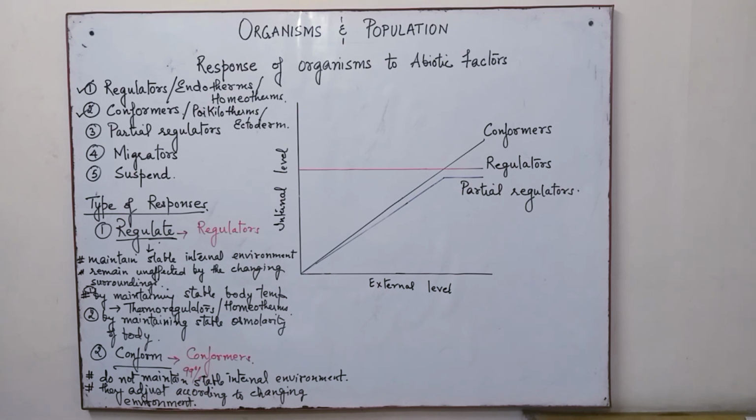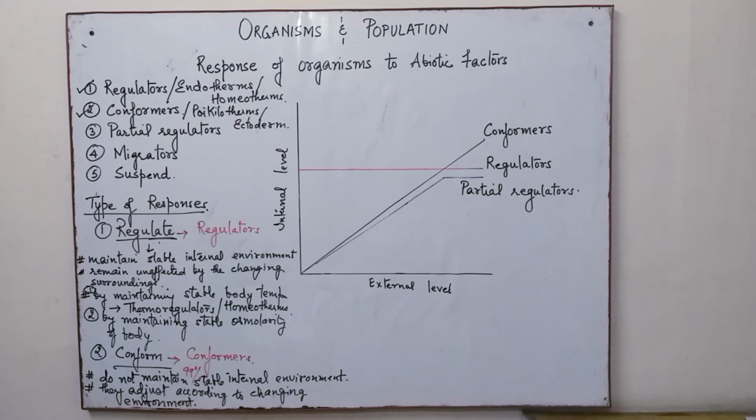But it is only up to a limited range of environmental conditions, beyond which they follow the normal role of conformers. Now lizards, insects and fish are the best examples of conformers, because lizards are cold-blooded or poikilothermic, so they cannot face the winters.